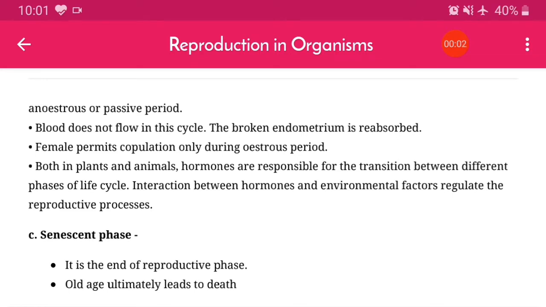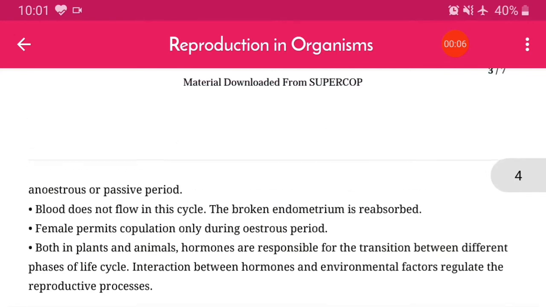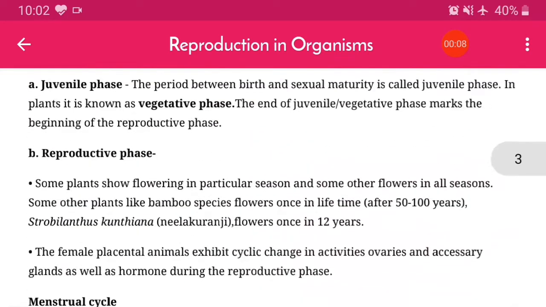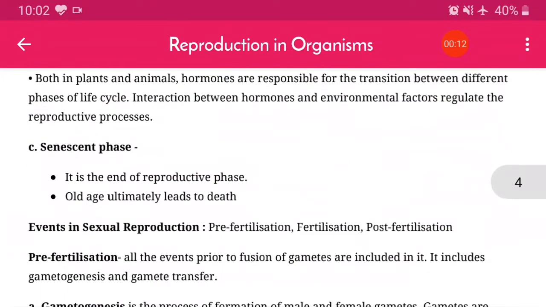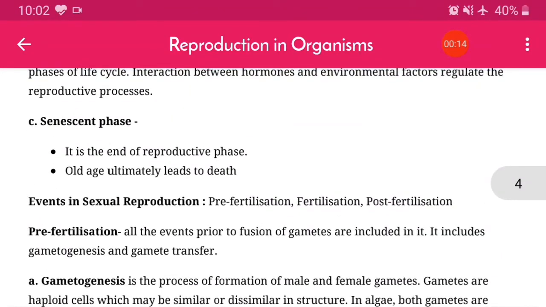So as we have discussed, there are phases: first is the juvenile phase, second is the reproductive phase, and third is the senescent phase. The senescent phase is the end of the reproductive phase. Generally these phases come after the completion of the reproductive phase.